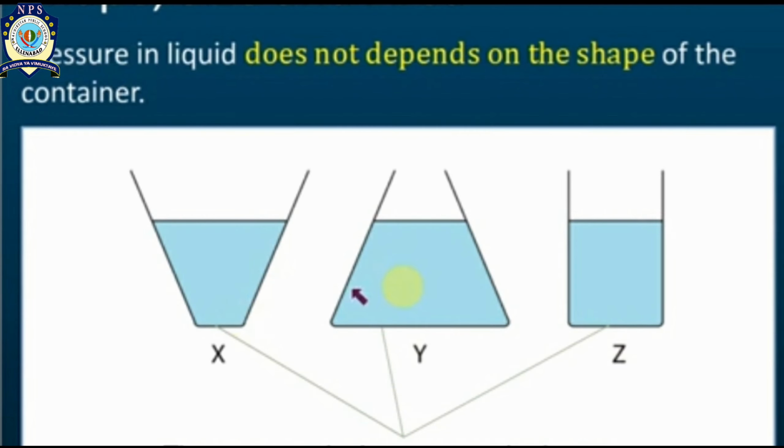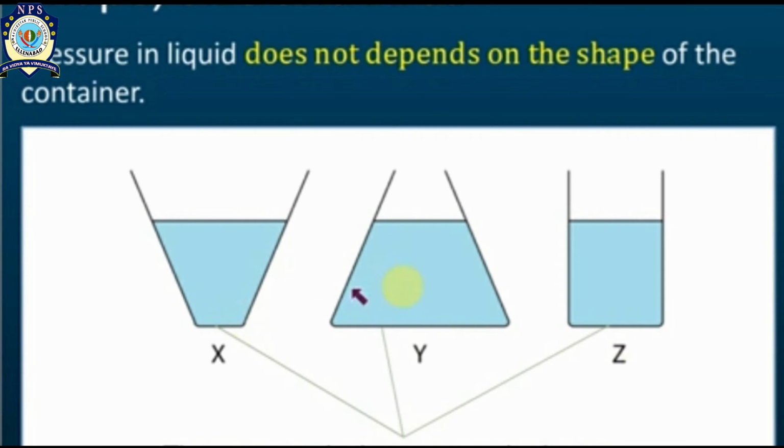In this picture you can see three containers, X, Y, Z. They are of different shapes, but you can see the level of water is equal. It means if the level of the water is equal, or you can say the height of the water from the base is equal, the water is exerting the same pressure in all the containers.